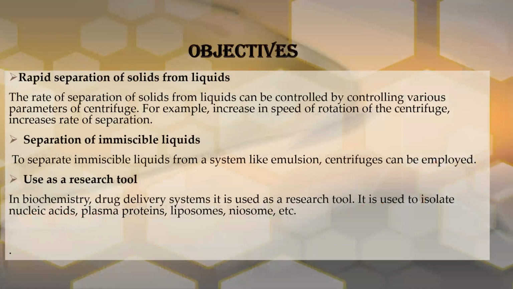Next, the objective of the centrifugation process. The first objective is rapid separation of solid from the liquid. The rate of separation of the solid from the liquid can be controlled by controlling various parameters of the centrifuge. For example, increasing the speed of rotation of the centrifuge increases the rate of separation.